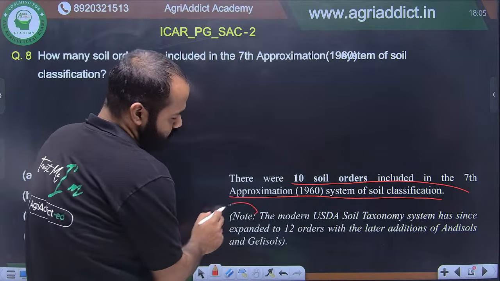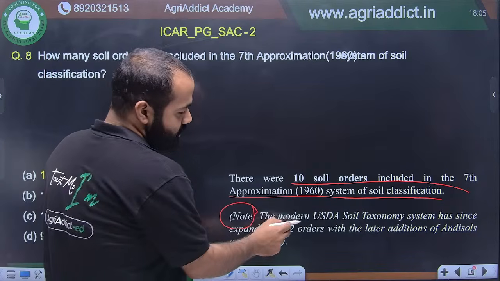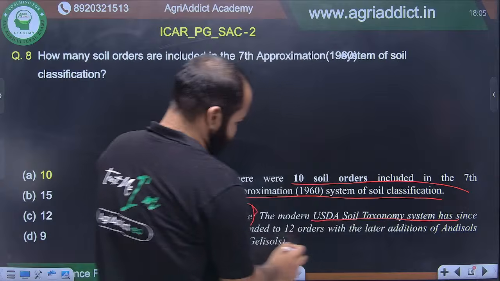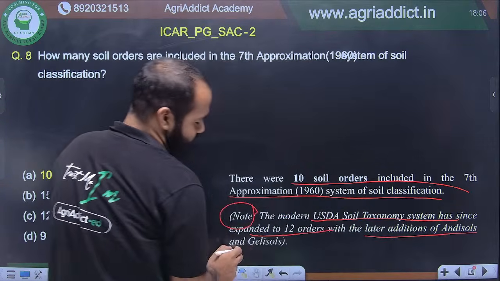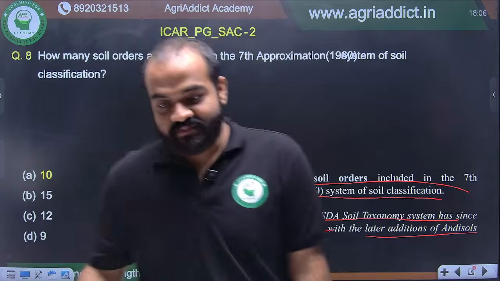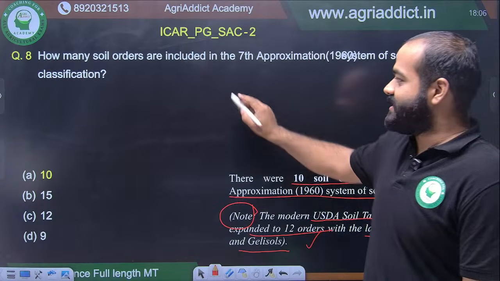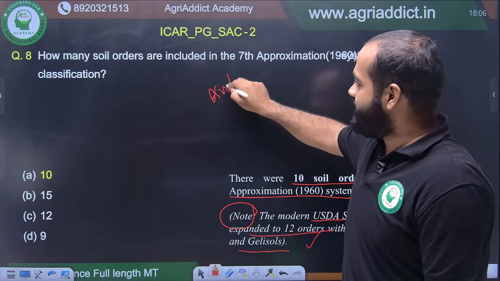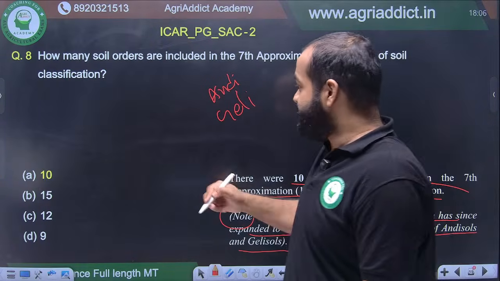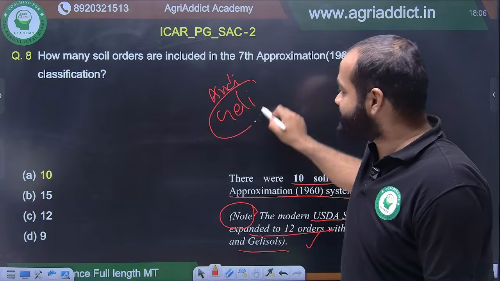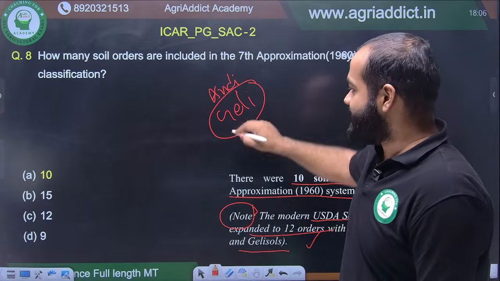Note, I have also put a special note for you so that if you study this PPT, you can get it again. The modern USDA soil taxonomy system has since expanded to 12 orders with the later additions of Andisols and Gelisols. From this statement only we can get 2 more questions. What are the soil orders that are newly added? Andisol and Gelisol. Another very frequently asked question is which is the latest soil order that has been added in the soil taxonomy classification? That answer would be Gelisol.